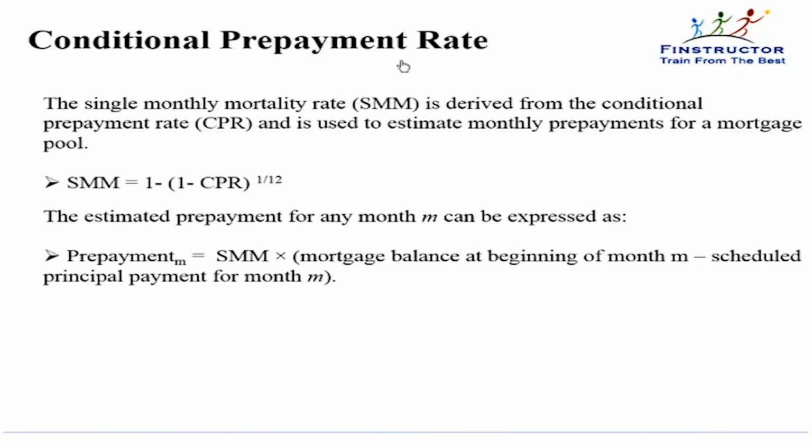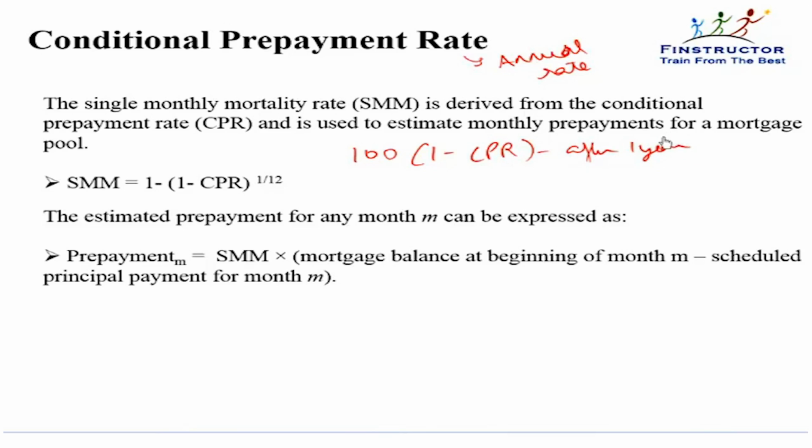The speed of prepayment is measured by something called the conditional prepayment rate. Remember, the conditional prepayment rate is an annual speed of prepayment. This is an annual rate. So if the CPR is, let's say, CPR, that means a $100 loan will be prepaid, or additional principal will be paid to the extent of CPR, or the principal at the end will become 100 into 1 minus CPR. This is the conditional prepayment rate at the end of the year. This will happen after 1 year.